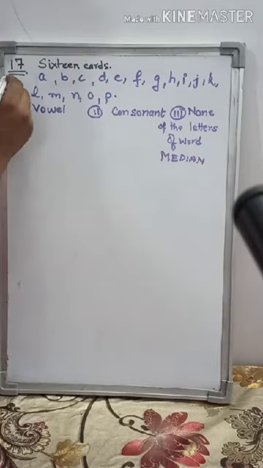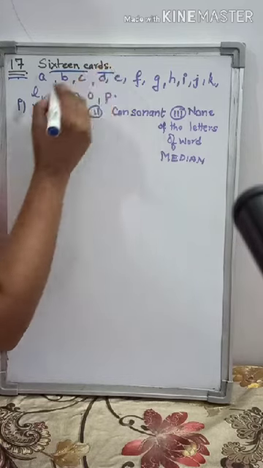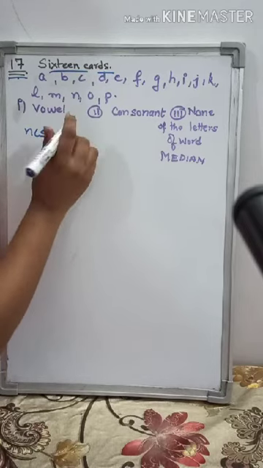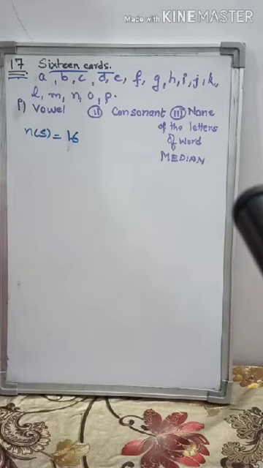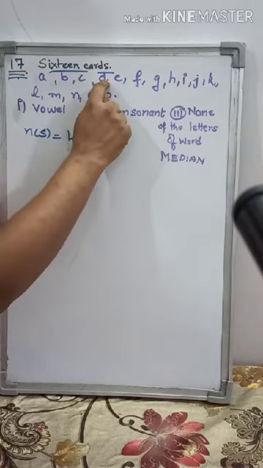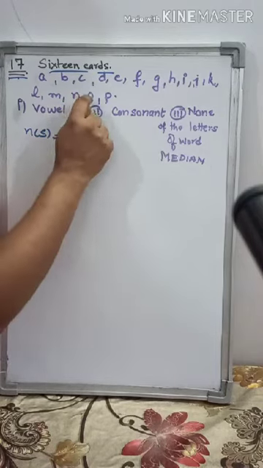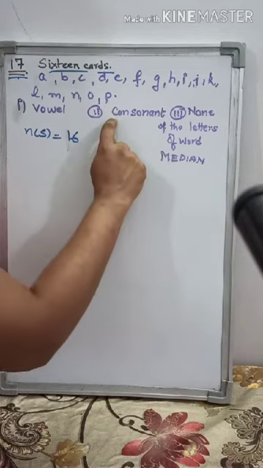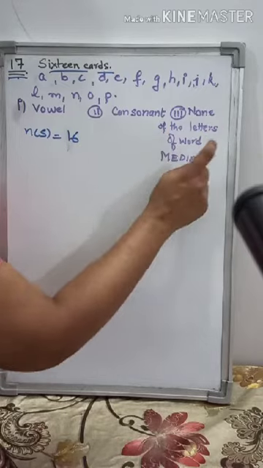Question number 17. It says that 16 cards are labeled. So how many elements in the sample space will be there? 16. So first of all you will write this, then continue the question. You will read it. Are labeled as A, B, C, D, E, F, G, H, I, J, K, L, M, N, O, P, till P. Now they are put in a box and shuffled. A boy is asked to draw a card from the box. What is the probability that the card drawn is a vowel? Second, a consonant. Third, none of the letters of the word median.